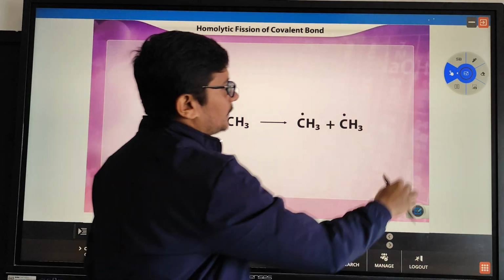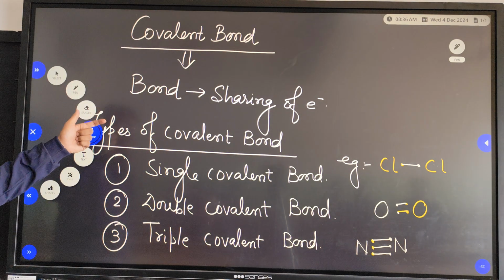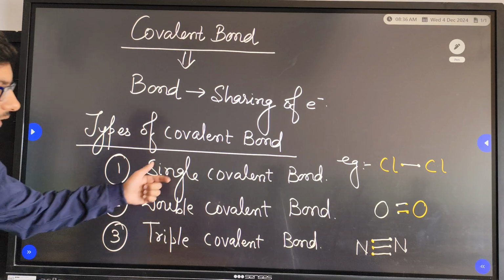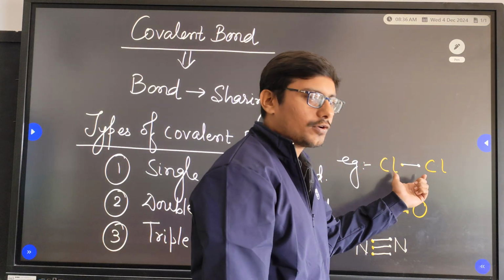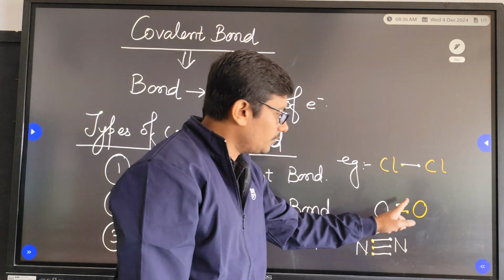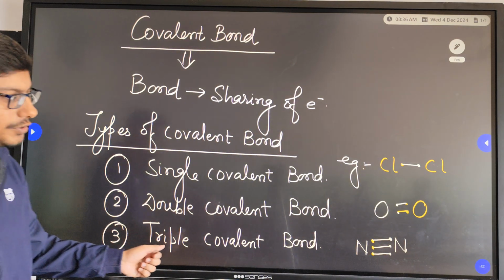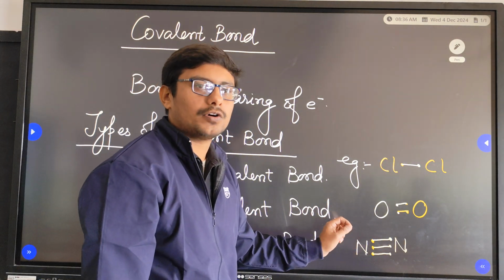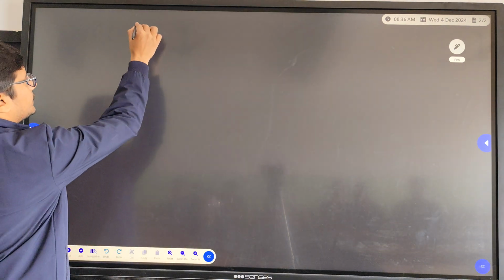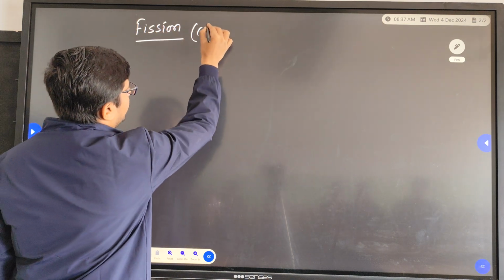So we will now conclude what we have studied till now. We started with the types of the covalent bond. What were the types? Single covalent bond, double covalent bond and triple covalent bond. In single covalent bond, 2 electrons were shared to form a single bond. In double covalent bond, total 4 electrons were shared to form a double bond, whereas in triple covalent bond, total 6 electrons were shared to form a triple bond. After this, we had fission. What does the word fission mean? Breakage, or we can say cleavage.